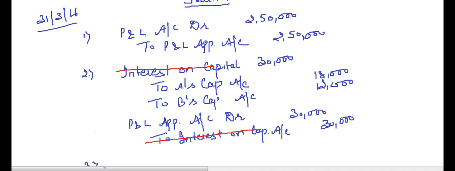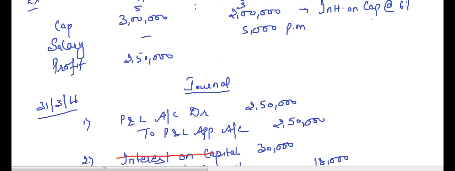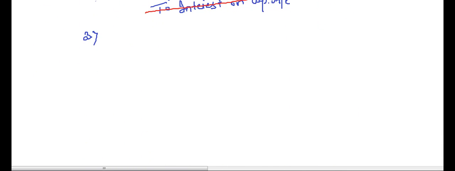Now let's move on to the next point. Next is remuneration to partner, that is salary to partner B at the rate of 5,000 per month. So it will be 60,000 for the year. Now what is salary? Is it an expense or an income for the firm? It is an expense, just like interest on capital.